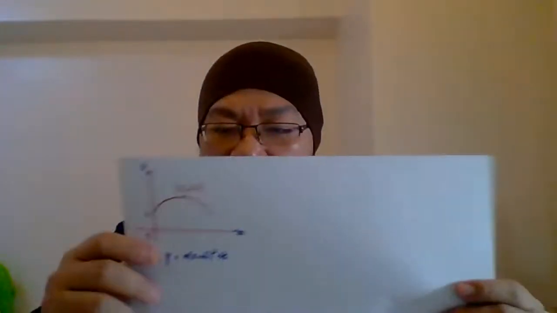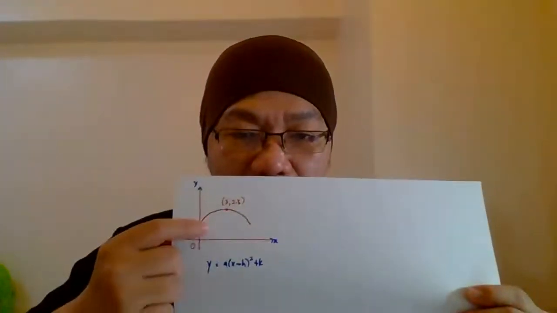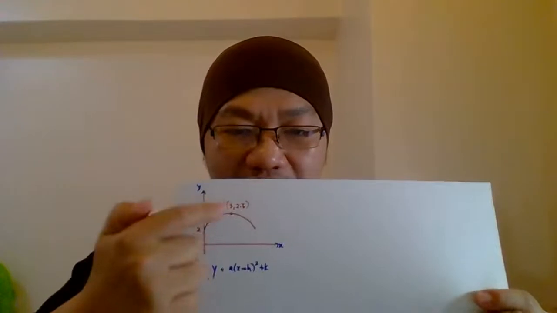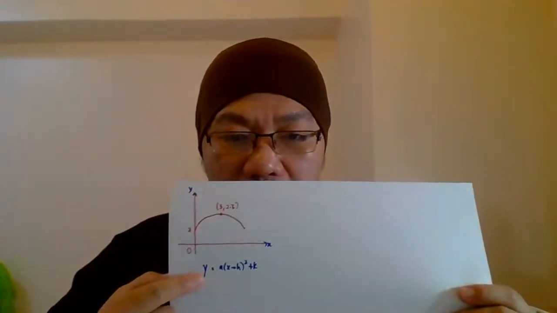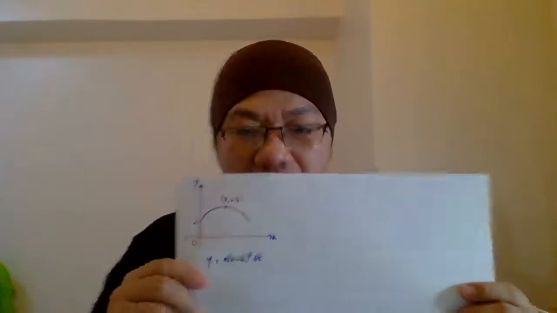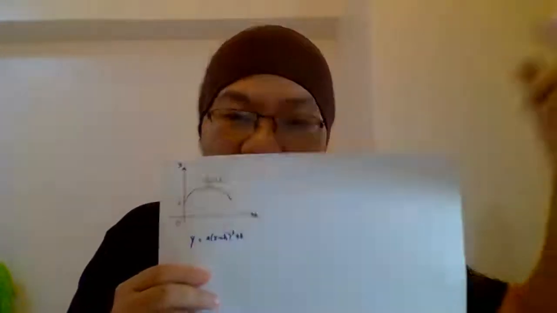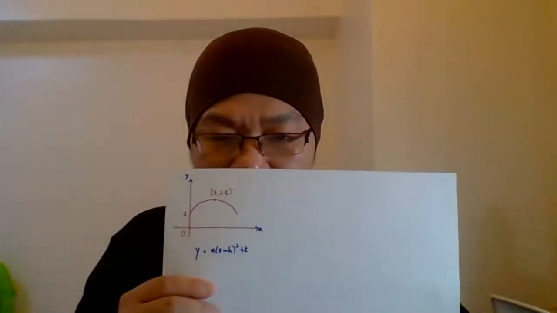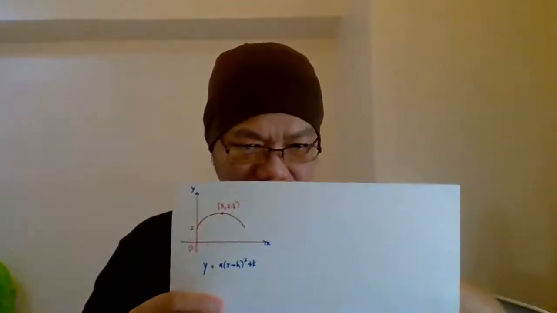So the curve equation is given by y equals a bracket x minus h squared plus k. Okay, now guys, we want to express this curve equation into this form. This is the completed square form, right? If you still remember. Okay, now back to our previous video.